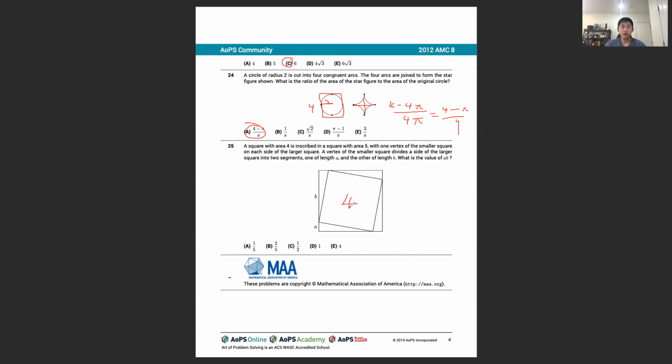So when our center square is area 4, then each of the side triangles must have area 1/4 in order for the large square to have area 5. Since the area is equal to the base times the height divided by 2, we know that the base times the height was equal to 1/2, and then when divided by 2 became 1/4. So our answer here is C.